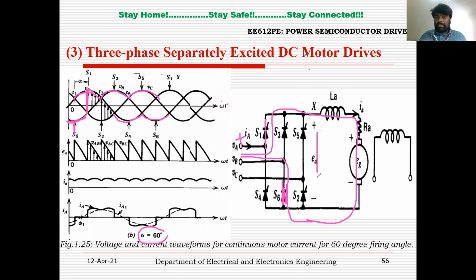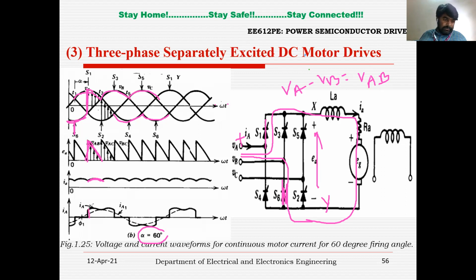So the voltage across terminal X and Y will be the difference between VA and VB. So I can say VA minus VB is the voltage across terminal X and Y, so I can write VAB, right? From this particular point on, the output voltage follows the input voltage like this, and the inductor is having charging current in it. So you can say charging and discharging, right? And there is a current through phase A.